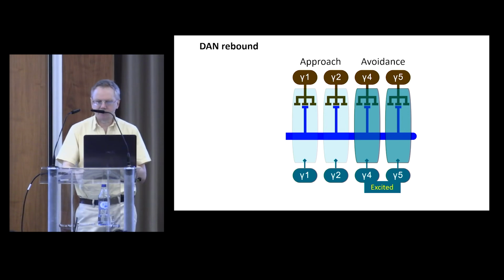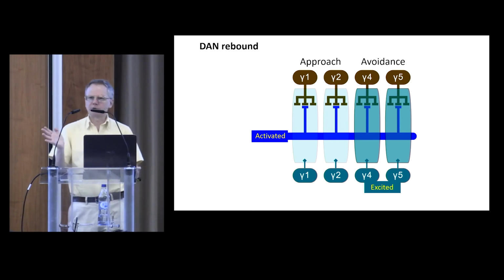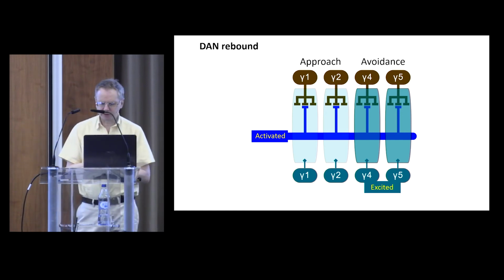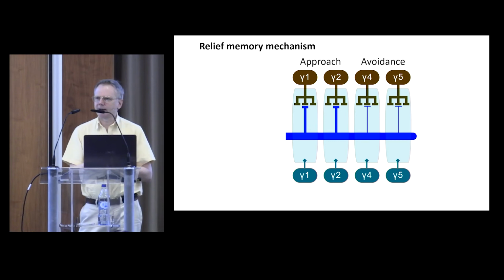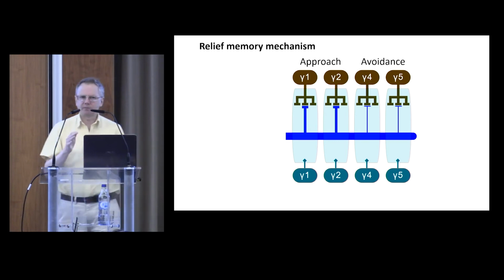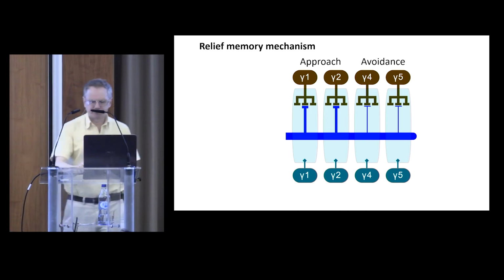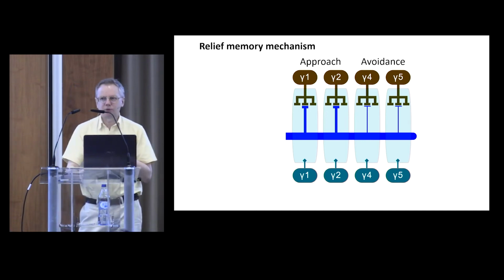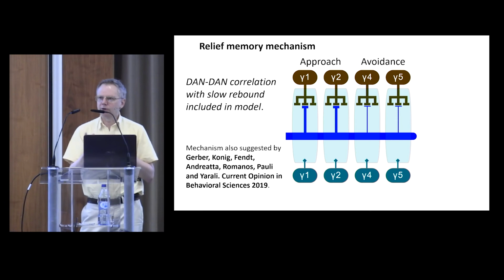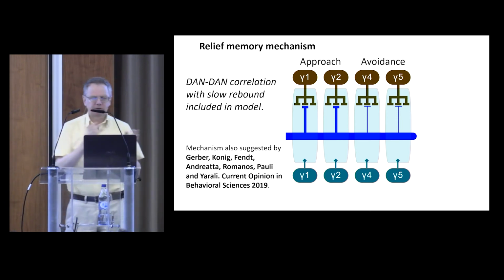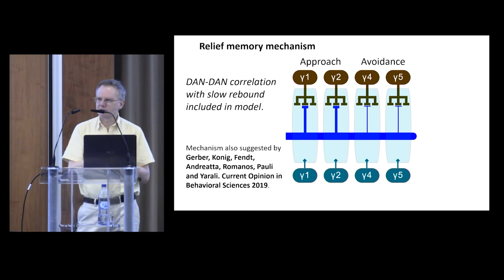And if during that limited period an odor comes along and activates the Kenyon cells, we have the combination required of high DAN firing rate and activated Kenyon cells to give us synaptic depression. But this time, it's in the gamma-4 and gamma-5 compartments on the right. So this has reduced the blue odor drive to the avoidance output neurons. In other words, the fly is now more likely to approach the blue odor, which is what we need. So we include this relief memory mechanism in our model.